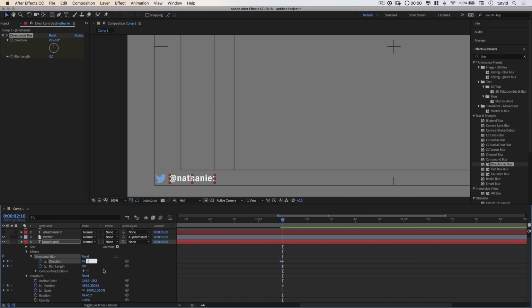And I'm going to change the direction of the blur to 90 degrees. So now we're going to have a blur that is going back and forth, side to side, if you will. Let's go ahead and move 3 keyframes down the timeline. So just Command or Control and the right arrow key 1, 2, 3 times. And here I'm going to change the blur length to 30. So you can see we're now getting this strong side-to-side blur, and it's looking pretty good.